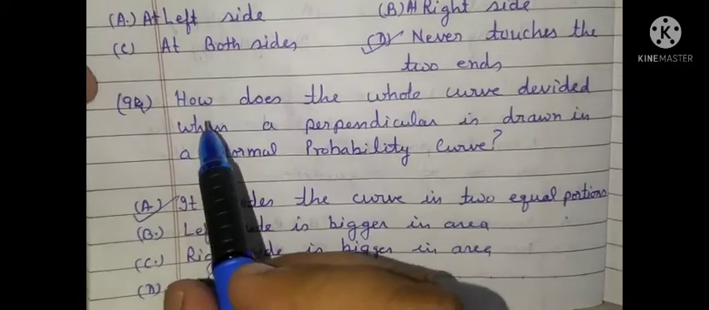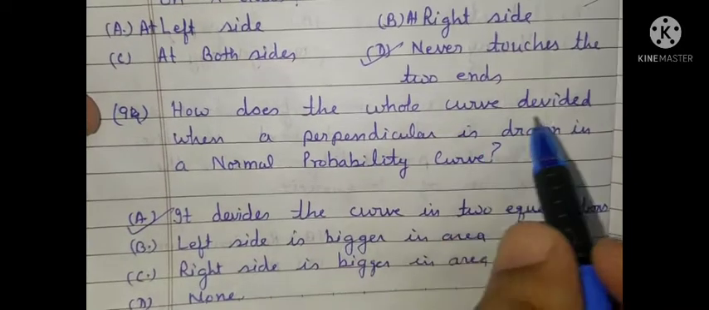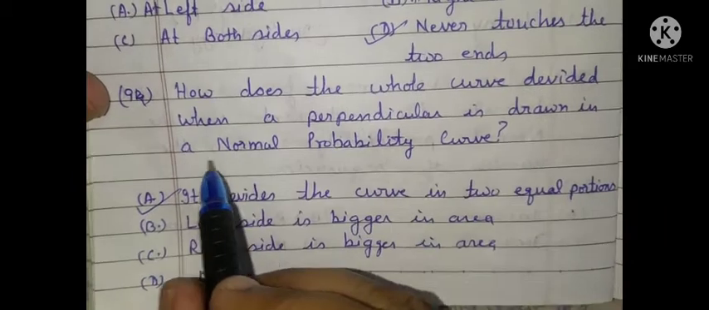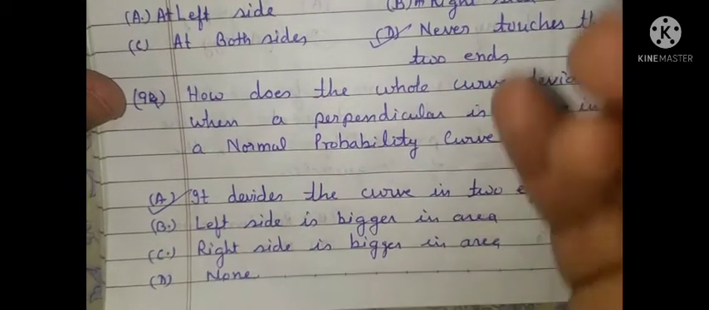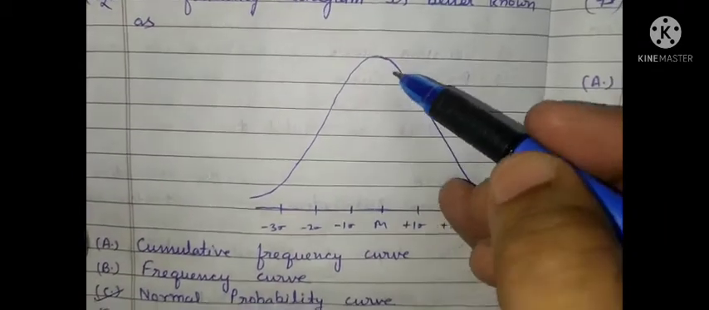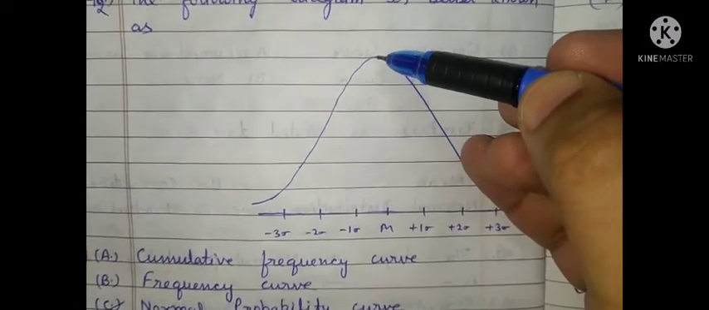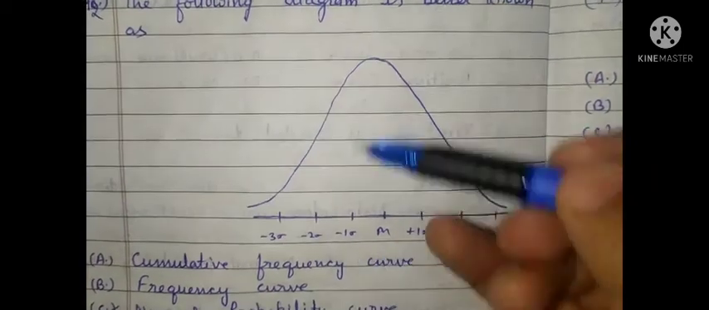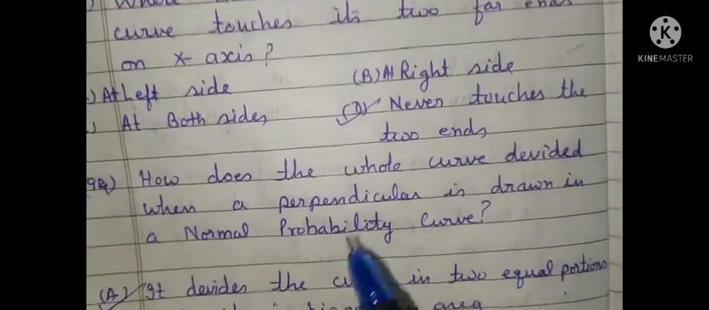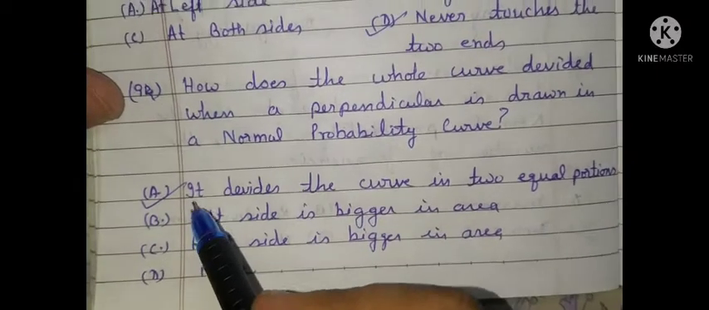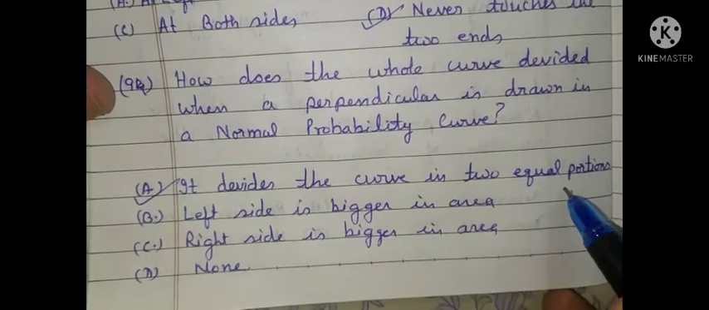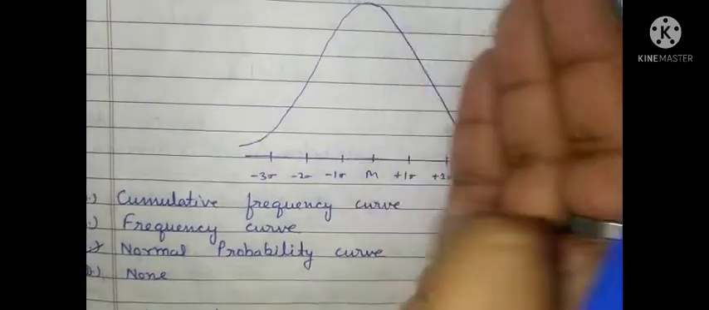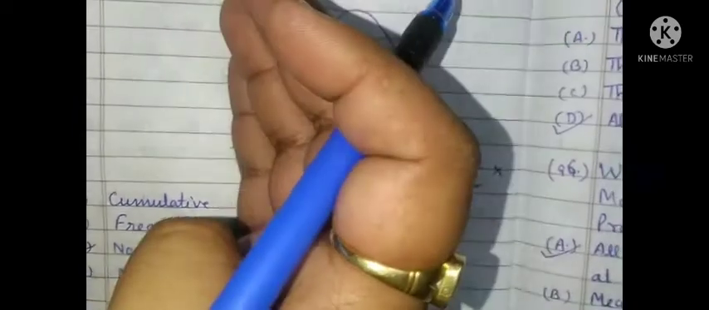Question 94. How does the whole curve get divided when a perpendicular is drawn in a normal probability curve? Again, look at this diagram. If the perpendicular is drawn from this point to the midpoint M, then what happens? In this situation, it divides the curve into two equal portions, right hand side and left hand side.